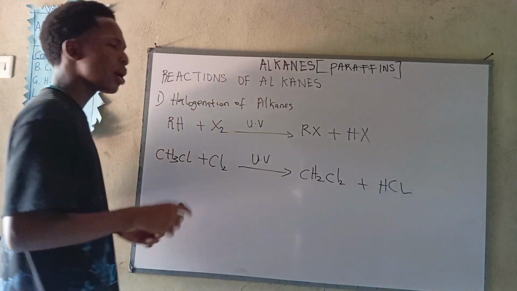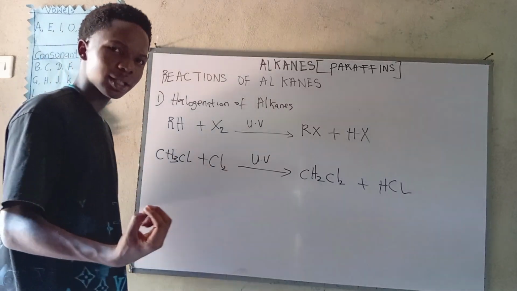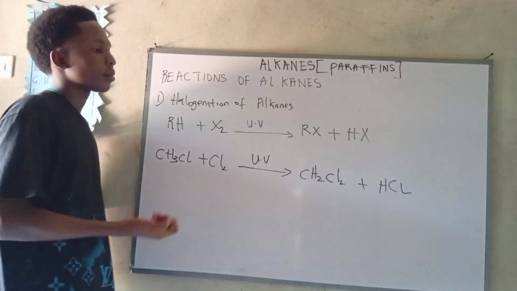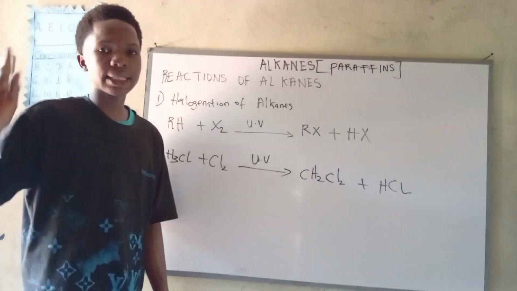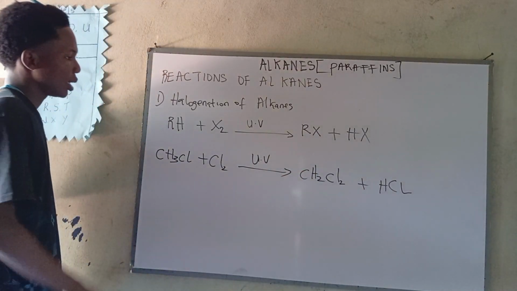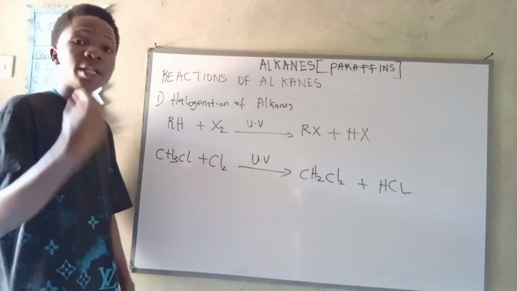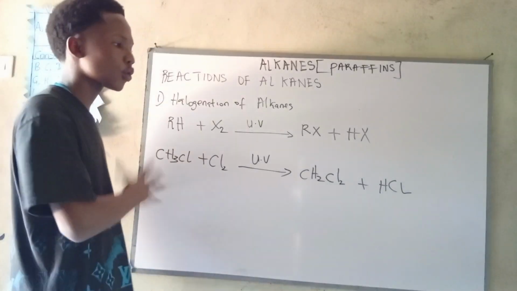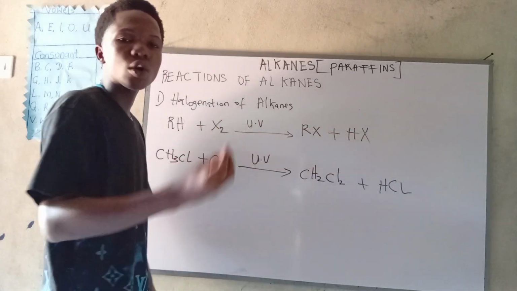But wait, there's something I want you to note. This HCl here, is it hydrogen chloride or hydrochloric acid? Now note it. HCl can exist in two states. If it's liquid, it is hydrochloric acid. If it's gaseous, it is hydrogen chloride. But from the look of things, the original reaction was with methane. Methane is a gas. Chlorine is a gas too. So the combination of those two gases will definitely not give us water. It will give us the gaseous state of HCl. So what is there now is hydrogen chloride, not hydrochloric acid.